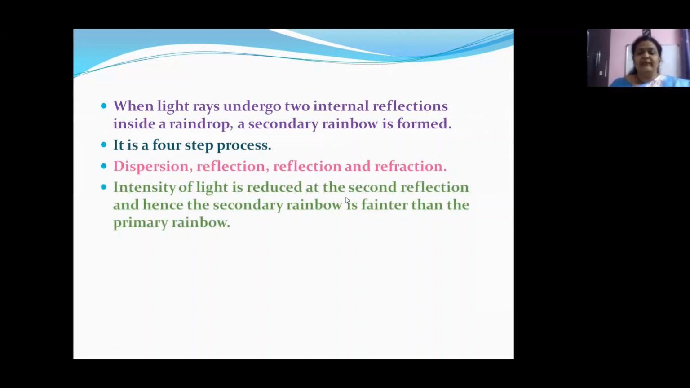The intensity of light is reduced at the second reflection, and hence the secondary rainbow is fainter than the primary rainbow. Okay, children, as I told you, because 2 reflections are taking place here, the light is losing some of its intensity inside the water drop itself. Therefore, the secondary rainbow is fainter than the primary rainbow. The order of the colors is also reversed because of double reflection. Isn't it, children? Because of reflection, what happens? We know the common property of reflection is inversion. Yes or no? So the order of the colors is also reversed.